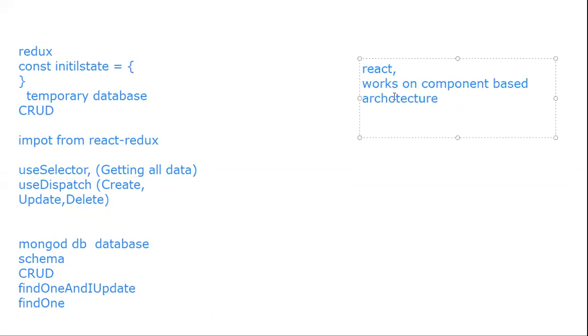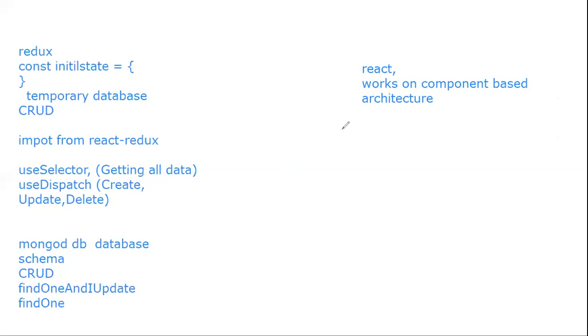Now, suppose we have so many components, and we want to pass some data from one component to other components. Till now, how are you doing it? Suppose, let me draw something. Through states or props, yeah. So till now we are passing data through props. Since this is my first time, please cooperate.